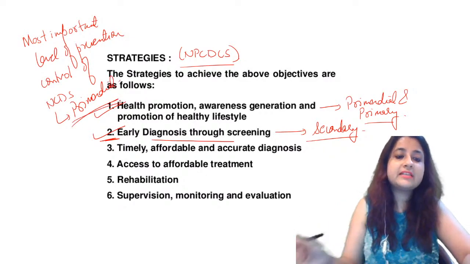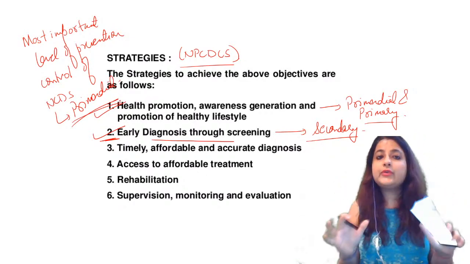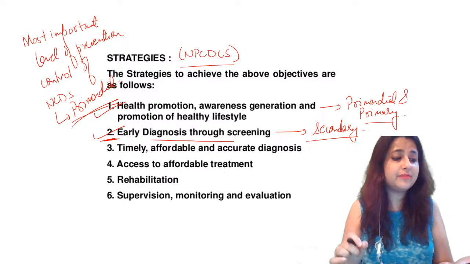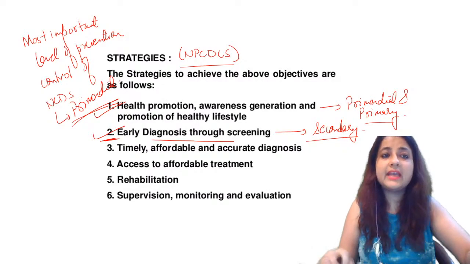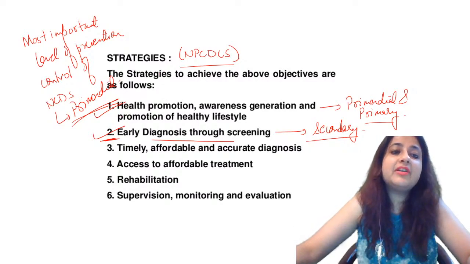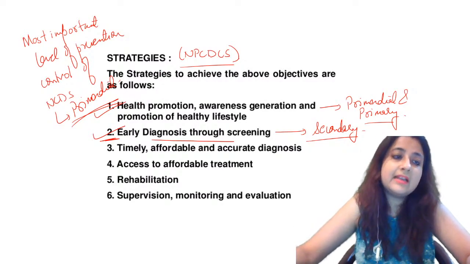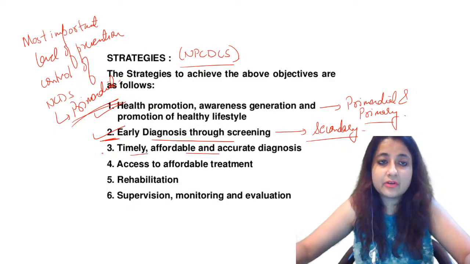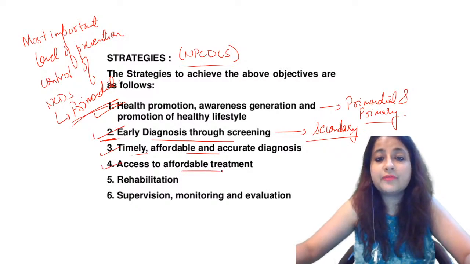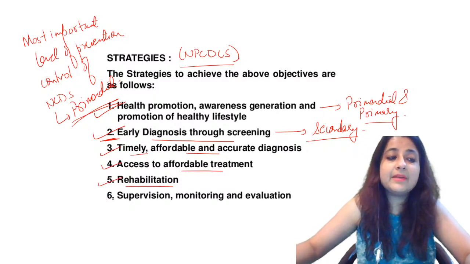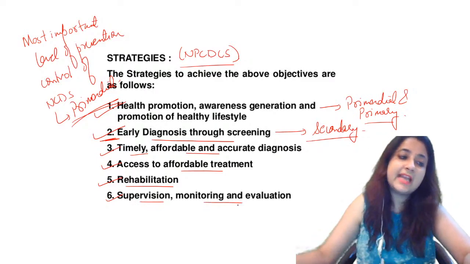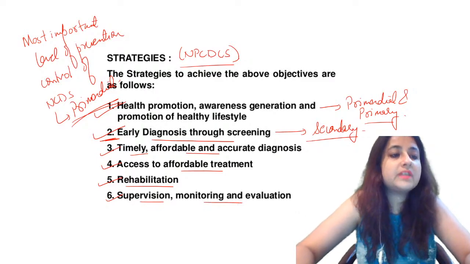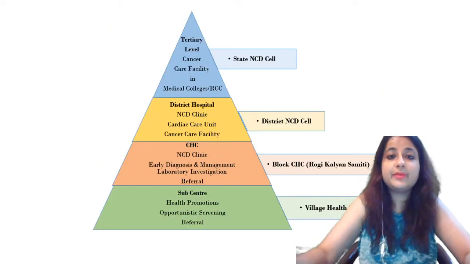Most important is primordial: I do not want the risk factors to even develop. I cannot let any one of you drink or smoke. So the most important level of prevention in case of NCDs is primordial. Plus timely, affordable, accurate diagnosis is a part of it. Access to affordable treatment, rehabilitation, supervision, monitoring and evaluation are also part of this program.